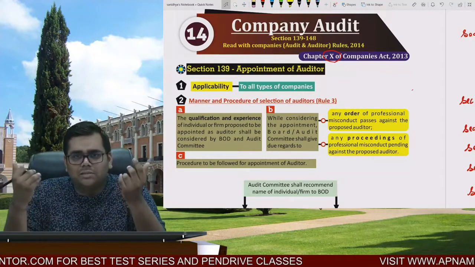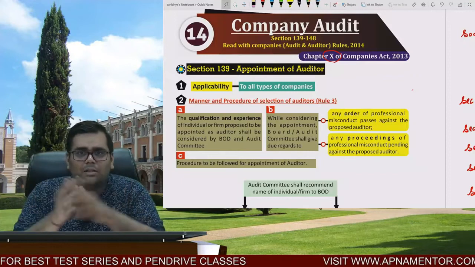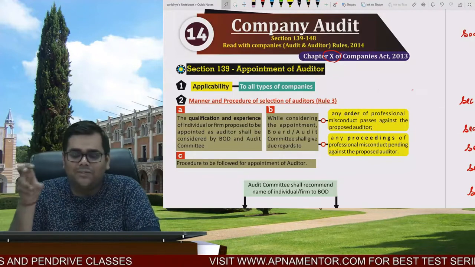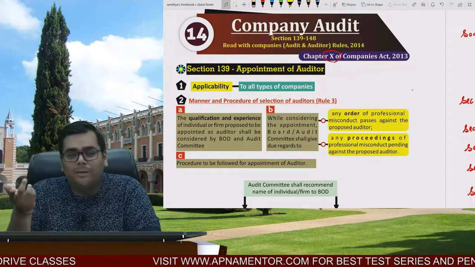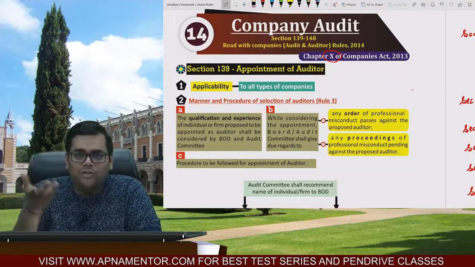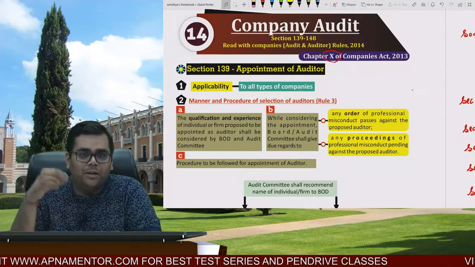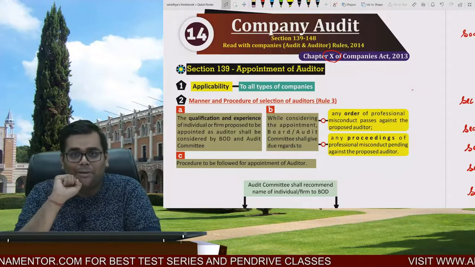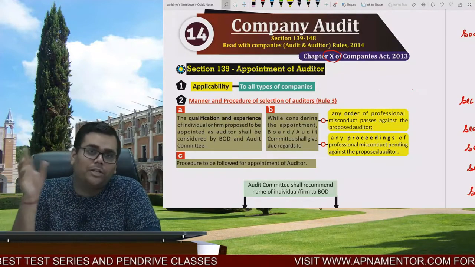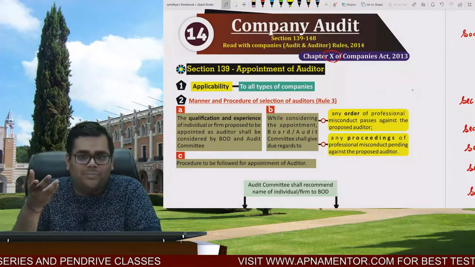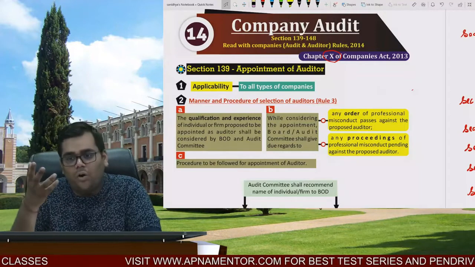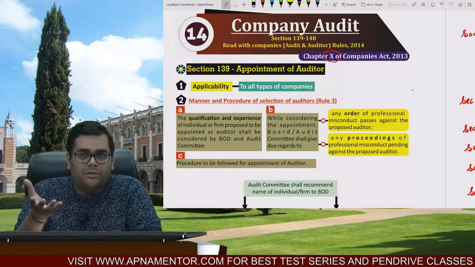For example, just think and tell me logically. Making calls. The board of directors want to make a call on the shareholders, that you have purchased the shares, please give us the call money. Just think whether any approval of the members will be required. The answer is no, because ultimately they are going to ask money from the members. So that is why no approval will be needed. Board resolution is sufficient. On the other hand, appointment of auditors. Now tell me, who are the owners of the company? Who are the mai-baap, the shareholders? So ultimately, who is responsible to appoint the auditors? The members, right? But is it a routine thing or an abnormal thing? It is a routine thing. So again, an ordinary resolution will be passed, right?